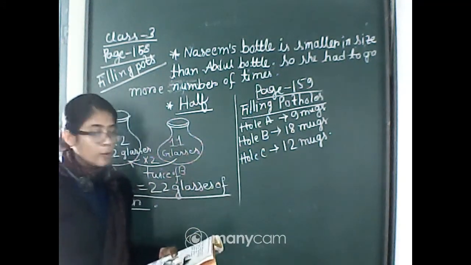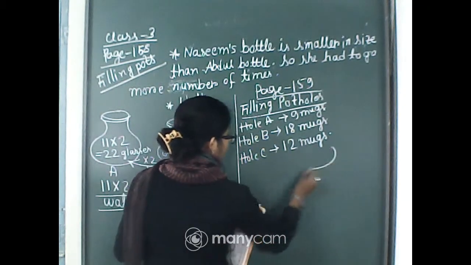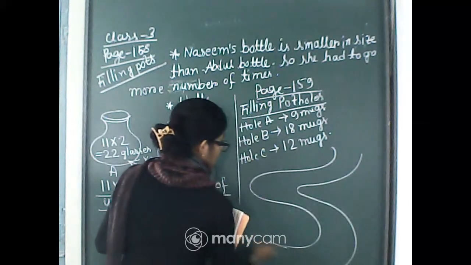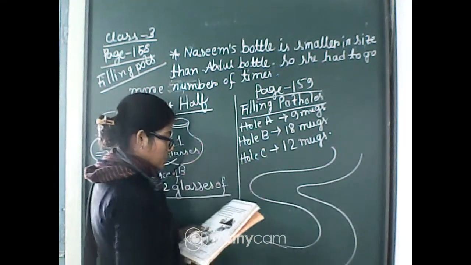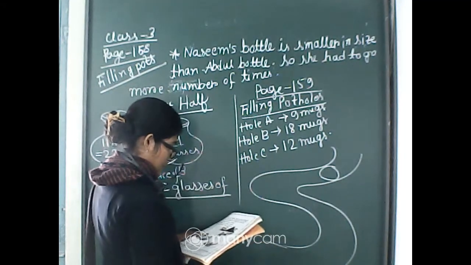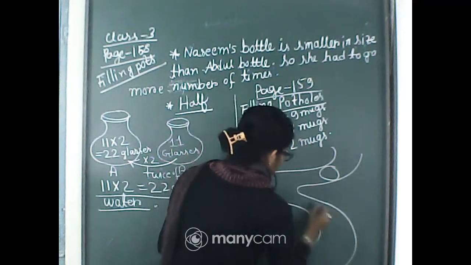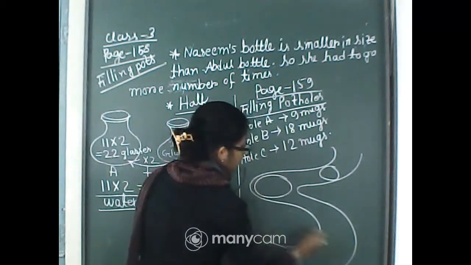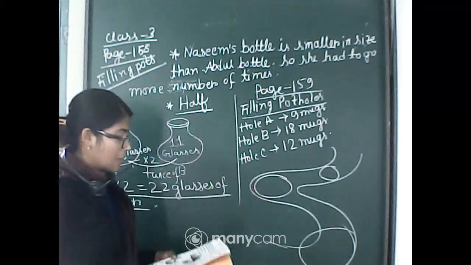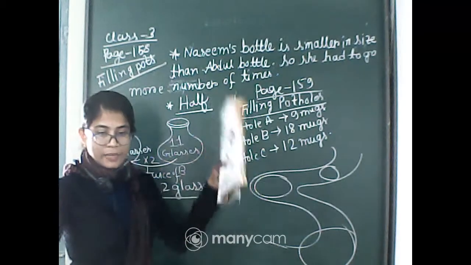So in your book, you can see it is the road. Can you see? Okay. So here is one hole, then here is another one, and here is another one. Now tell me which hole is biggest.